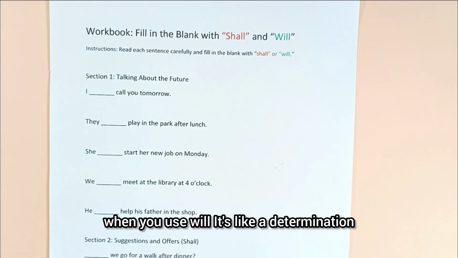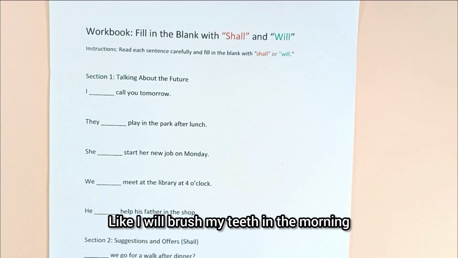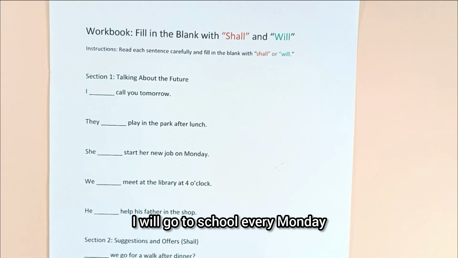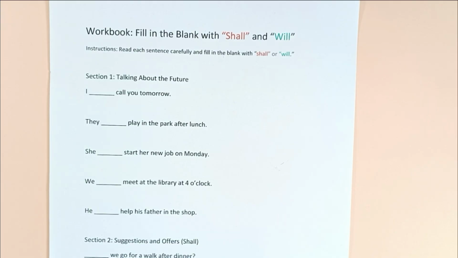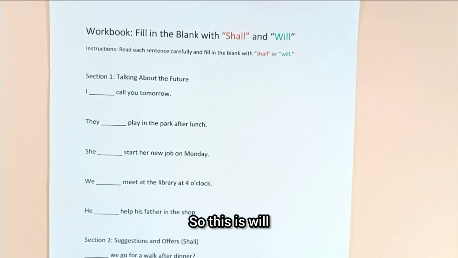Then when you use will, it's like a determination, like a decision, like you're bent on it. Like I will brush my teeth in the morning. I will go to school every Monday. I will go for football practice after school on Tuesdays. So this is will and this is shall.